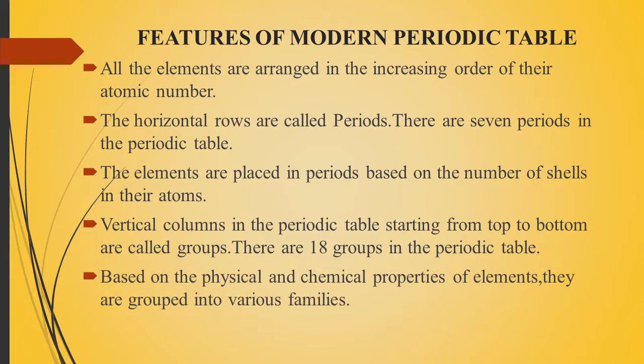Based on physical and chemical properties, elements are grouped into various families. So we know that 118 elements are there, and we have to group those 118 elements into various families. Let me see what the various families are and how we have to arrange that group of elements in a modern periodic table.